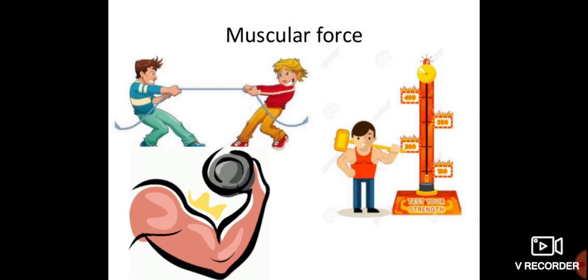To lift a bucket, we are using which force? Muscular force. And while pulling a cart or the string of a bow, we are using our muscular force, which is generated by the action of our muscles.